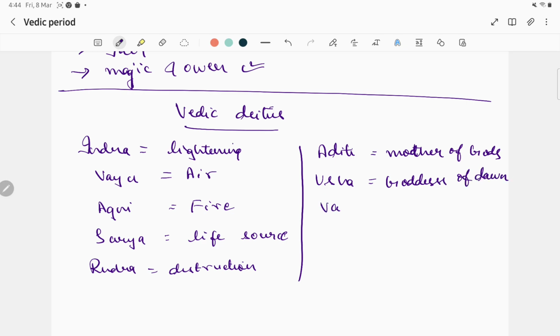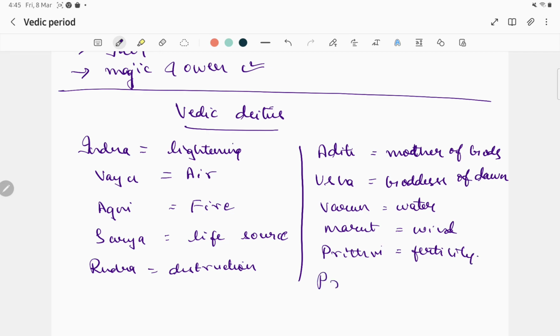And Varun for water. Marut for wind. Prithvi for fertility. So for all of them, who is the supreme? Prajapati. Prajapati is the supreme of all.